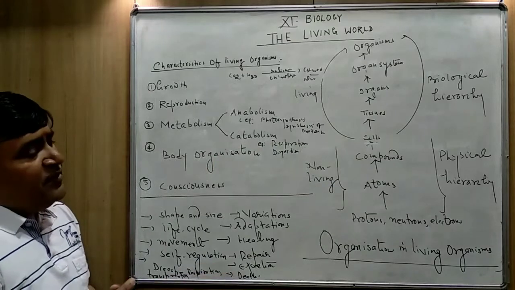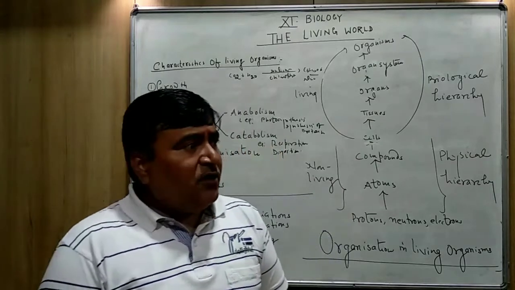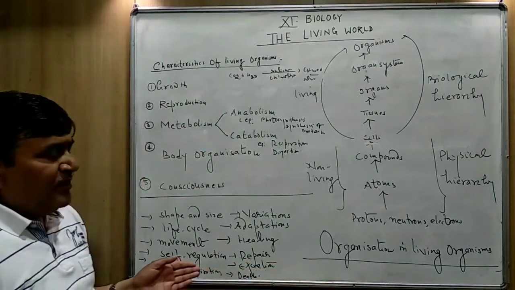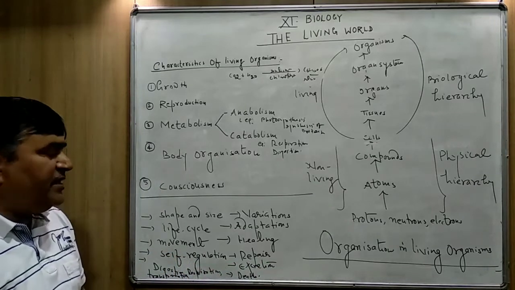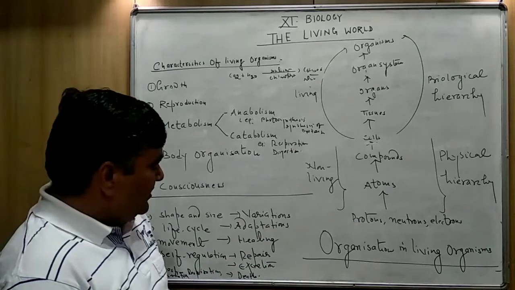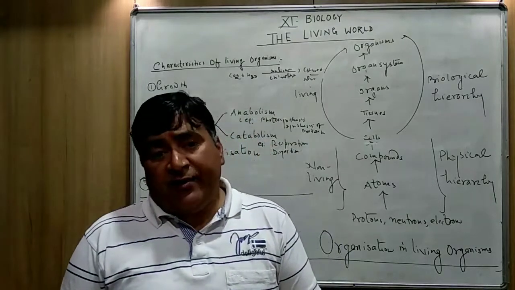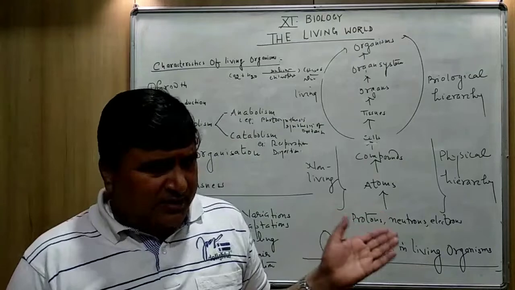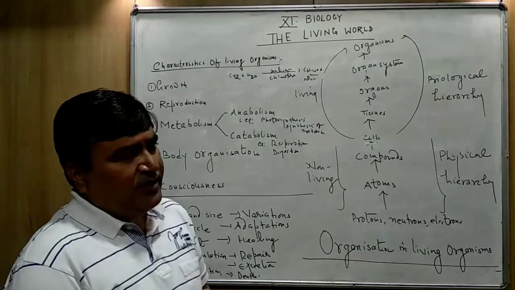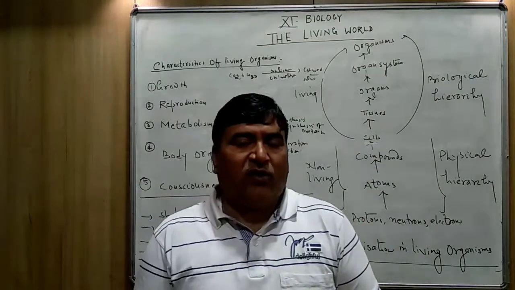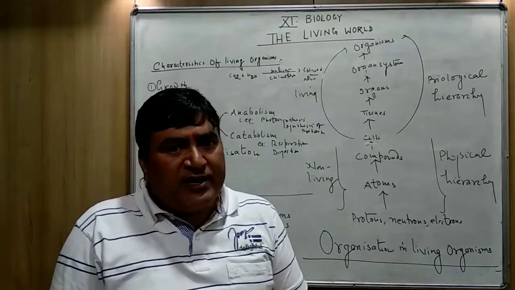And death. Death is also a living characteristic. All the living organisms, after completion of their life cycle, the individuals die, and that's why at the start I told you that life is mortal. Some exceptions are there in unicellular organisms like amoeba, paramecium, euglena, because they are unicellular organisms, their life is immortal, because the same cell is divided into 2, then 4.